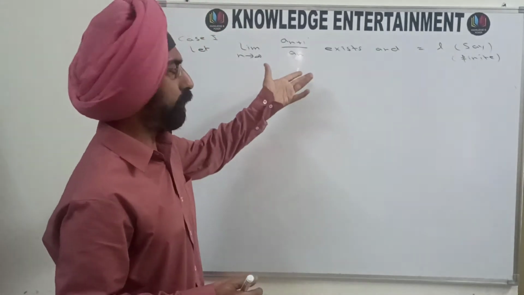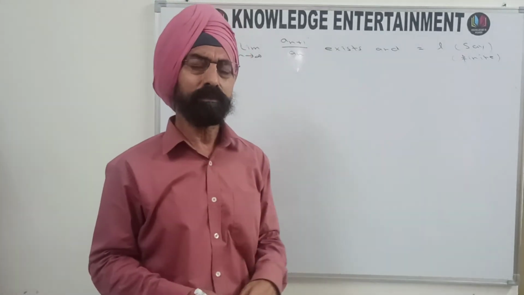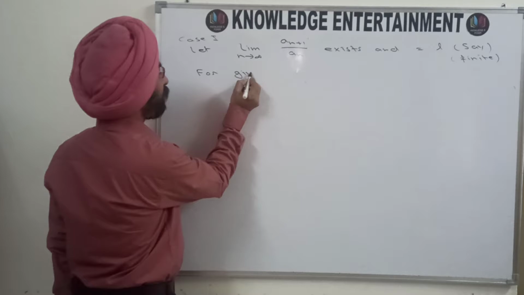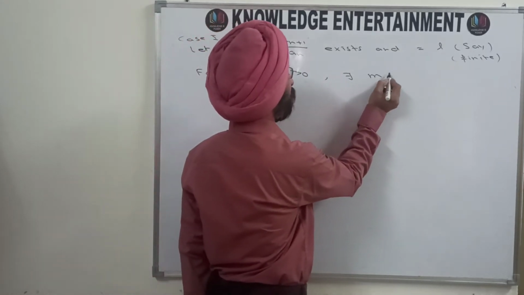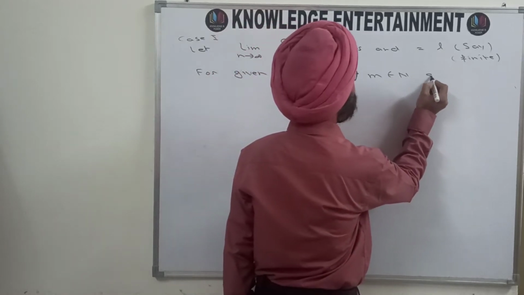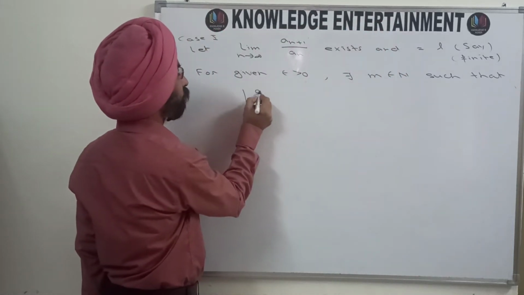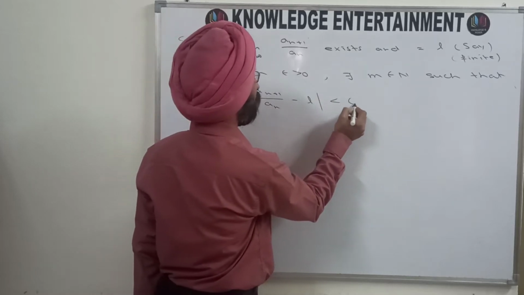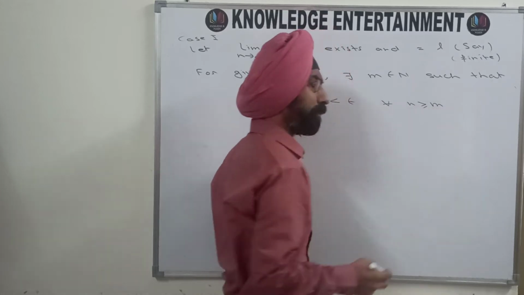So here I am taking this limit exists and is equal to L. By the definition of this limit, this sequence an plus 1 upon an converges to L. By the definition of limit, for given epsilon greater than 0, however small, there exists a natural number m belonging to N such that mod of an plus 1 upon an minus L is less than epsilon for every n greater than or equal to m.